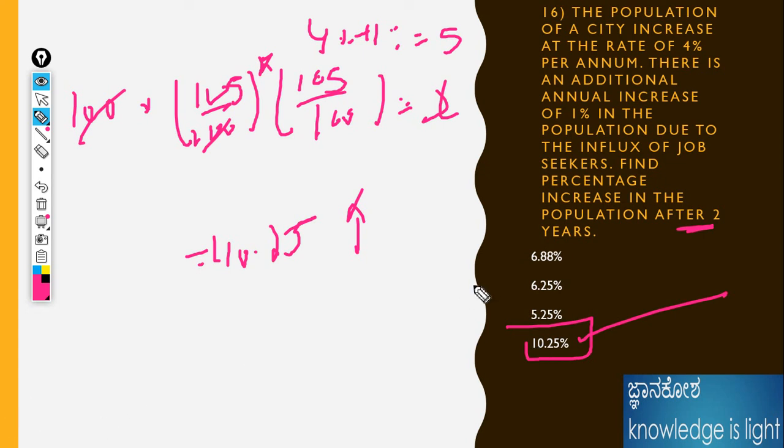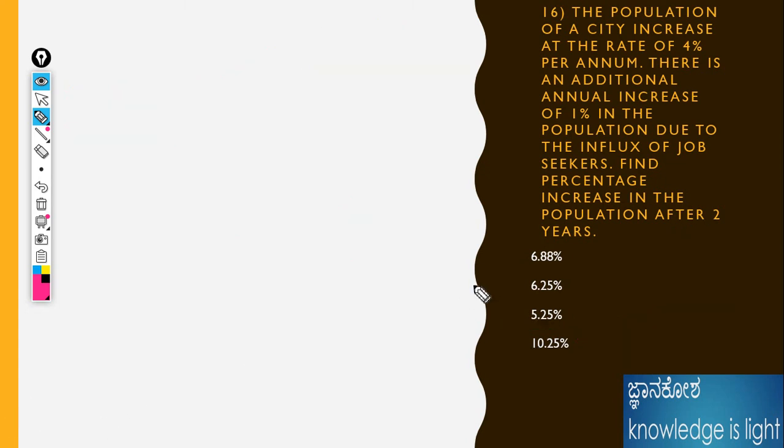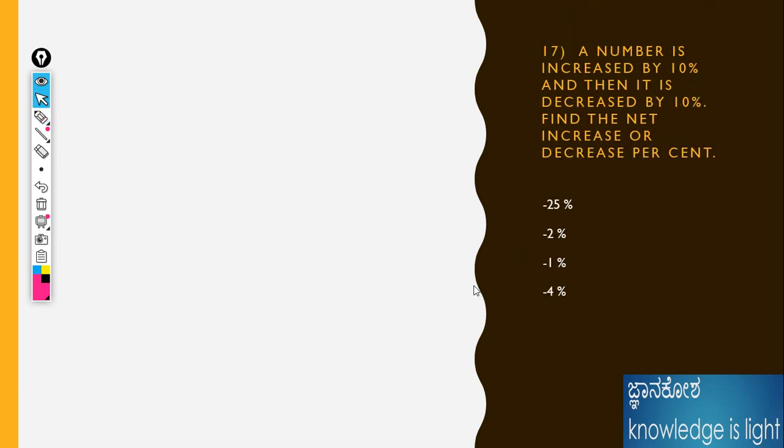Okay, next problem. The number is increased by 10%, then it is decreased by 10%. Find the change. I already told you, if any successive increase or decrease is coming, it is better to apply the formula, or else I will show it with the initial value and final value, that means the CPSP method. What is the initial?